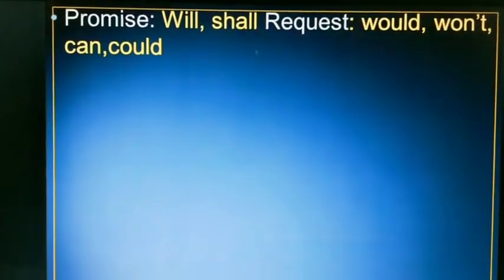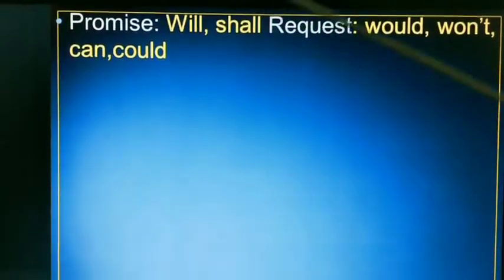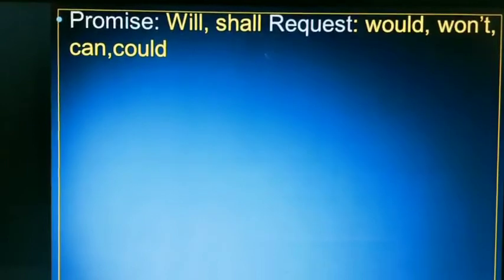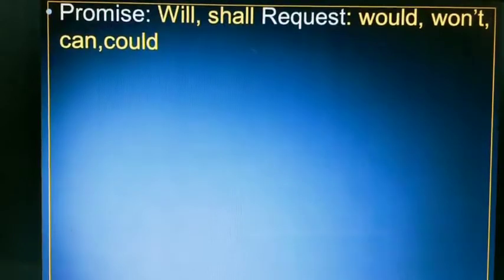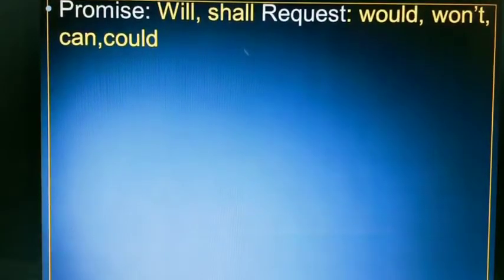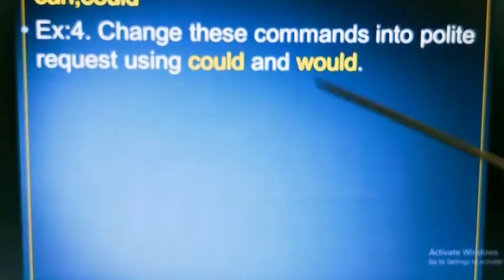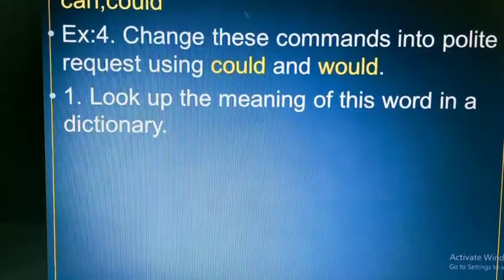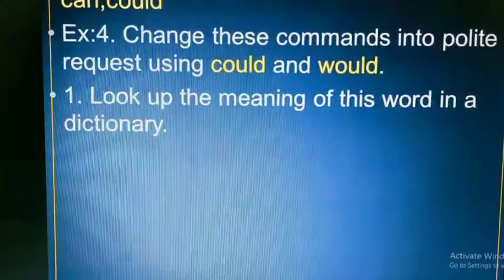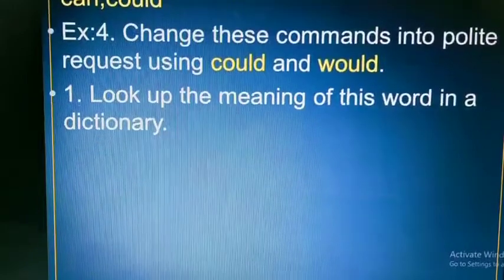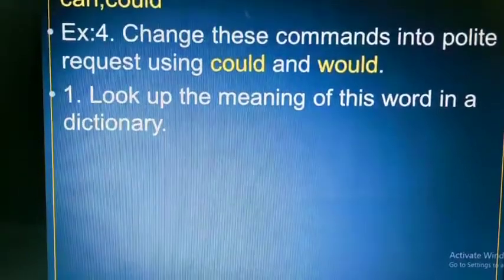Here the modals will or shall are used to suggest promise, and would, want, can, could are used to suggest request. There is not much difference in these forms and we can use any of them. Textbook exercise number 4. Change these commands into polite requests using could and would. Look up the meaning of this word in a dictionary. Okay, here we can see that there is no difference in these forms. We can use any of them.